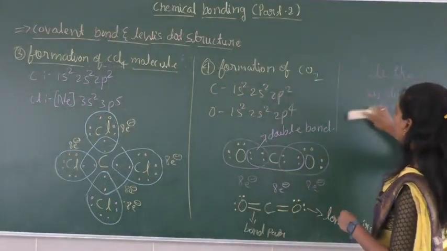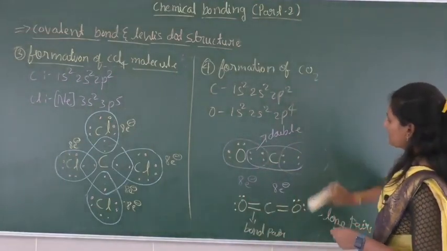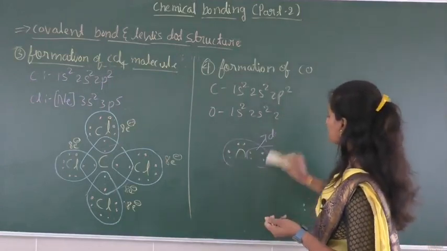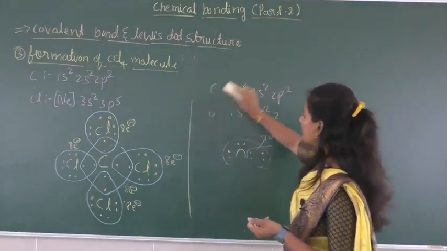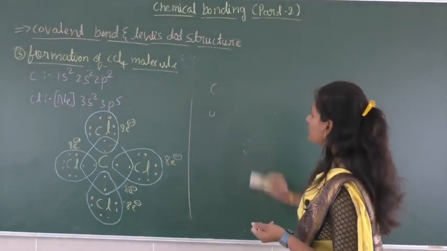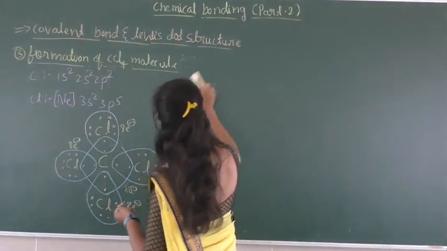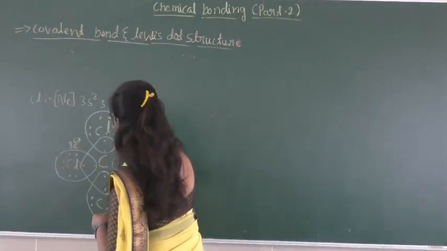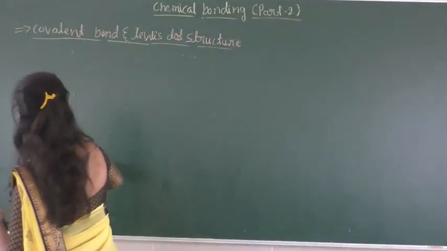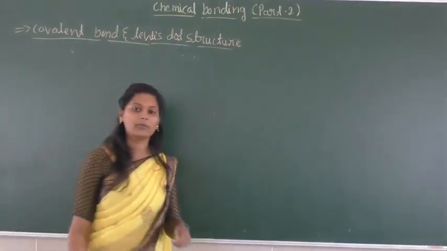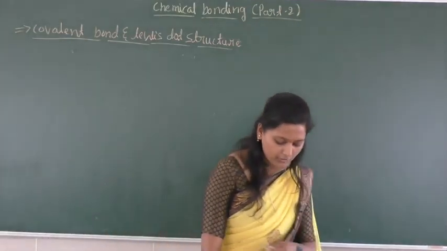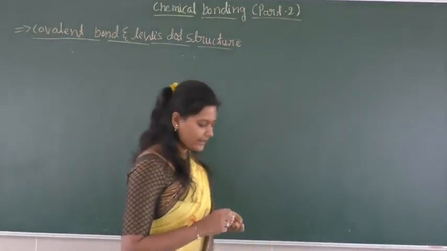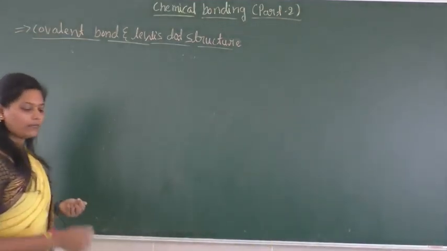Write it in your assignment notes. Okay, next: if two pairs of electrons are shared between two atoms in a chemical bonding, that is called a double bond. If three pairs of electrons are shared between two atoms while bonding, such type of bond is called a triple bond.